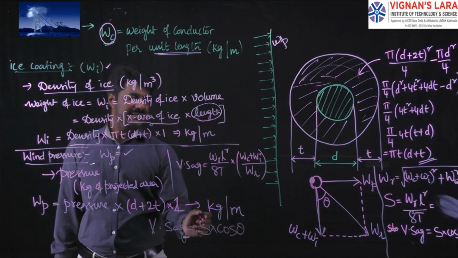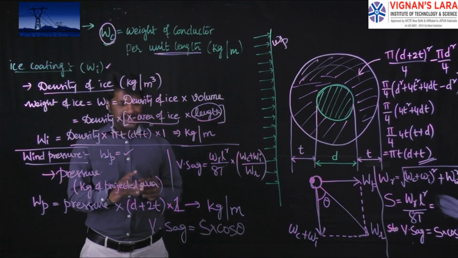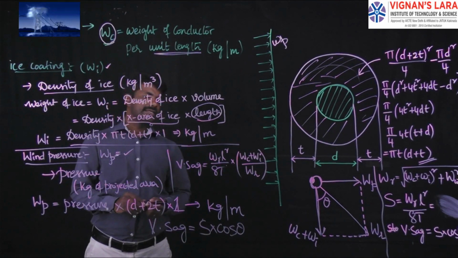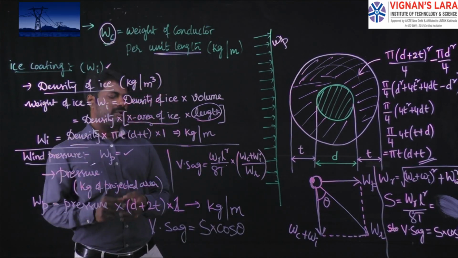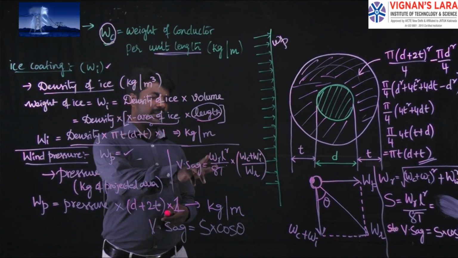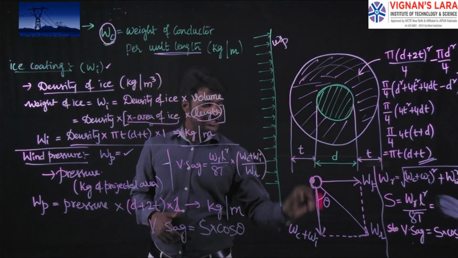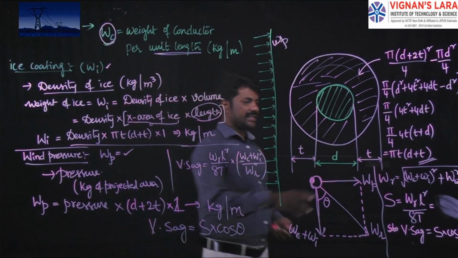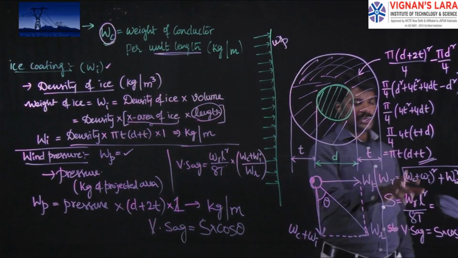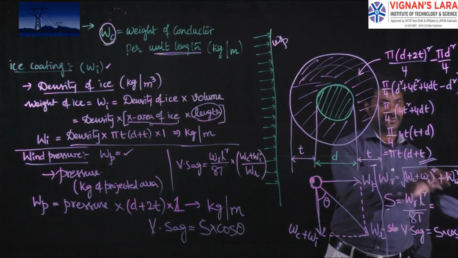The calculated sag is given by the basic formula W_R L square by 8T. Cos theta is (W_C + W_I) by W_R, and W_R is the resultant weight due to the ice accumulation and wind pressure. So as per the Pythagoras theorem, W_R is equal to the square root of (W_C + W_I) whole square plus W_W square.